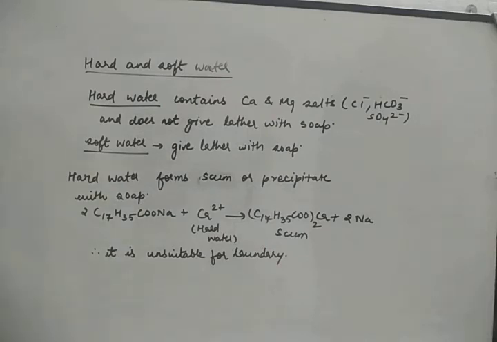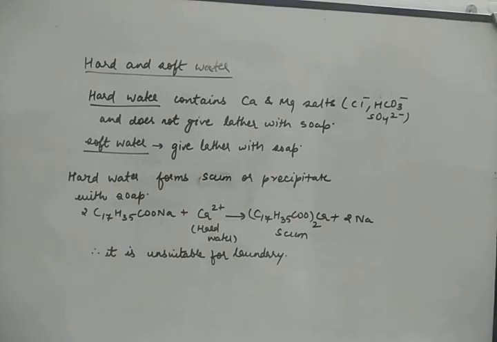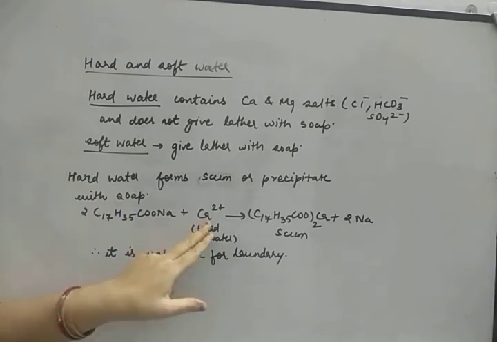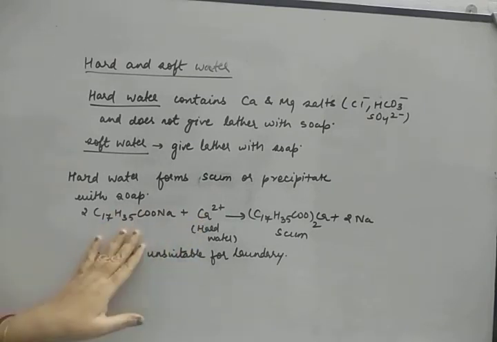Now, hard water forms scum or precipitate with soap. So, suppose this is soap. Now, when hard water is added, what will happen? Suppose the hard water is containing calcium, so whatever calcium is there in the hard water will combine with soap and form a scum or precipitate that will deposit at the bottom of the container. And because of this scum formation, it is unsuitable for laundry purposes.